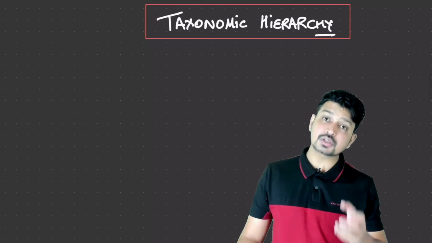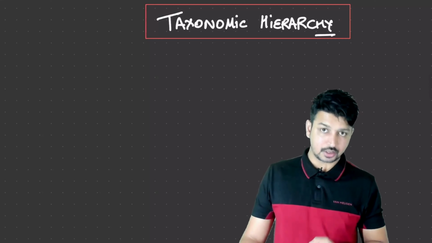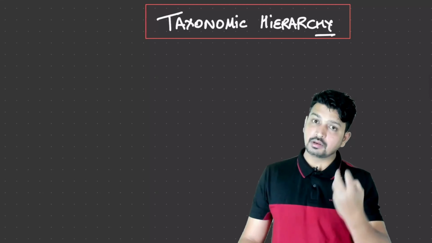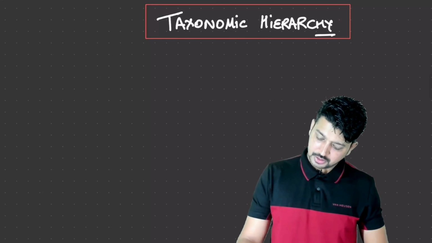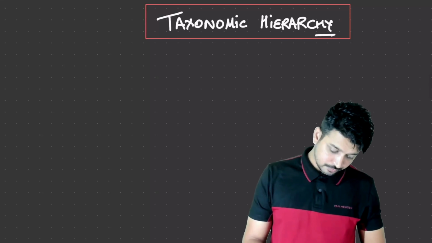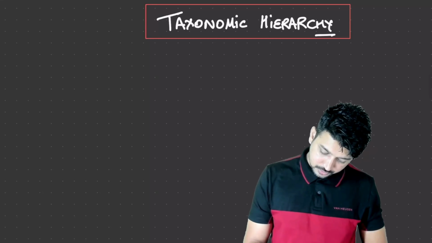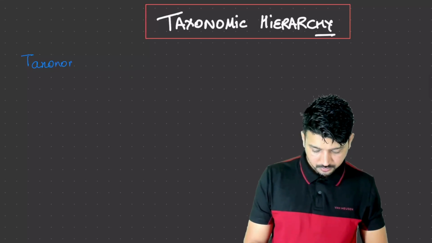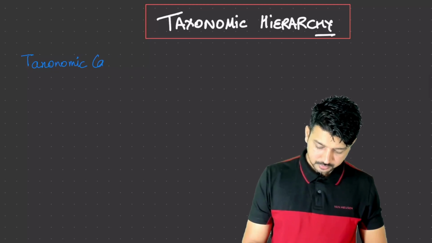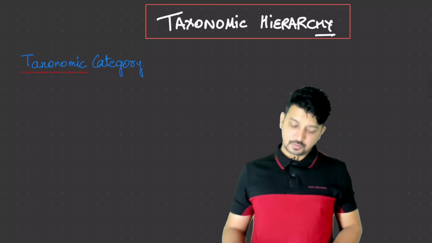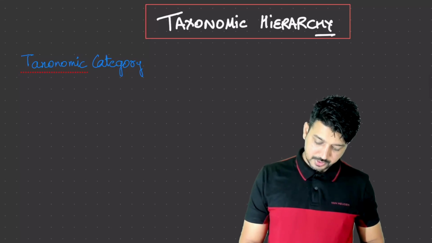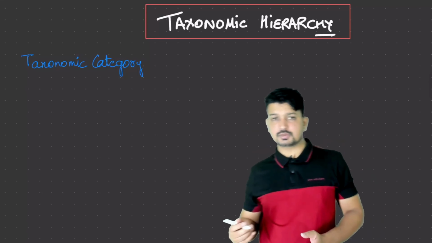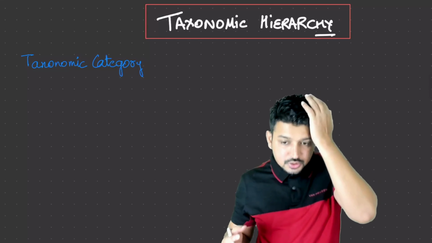So first we are going to understand what a taxonomic category is, right? We'll be understanding a few definitions and then we'll go deep into this taxonomic hierarchy. So let's start with the first definition, that is taxonomic category. Let me write down taxonomic category for you. Right, so this taxonomic category is an extremely easy topic, right? We will be studying different things in this particular topic and understanding how this taxonomic part has been discussed.